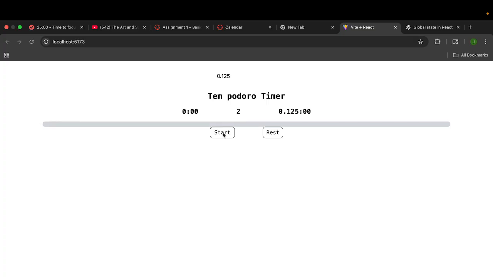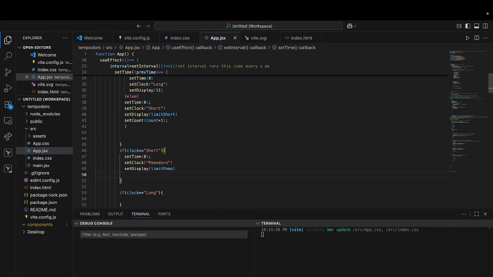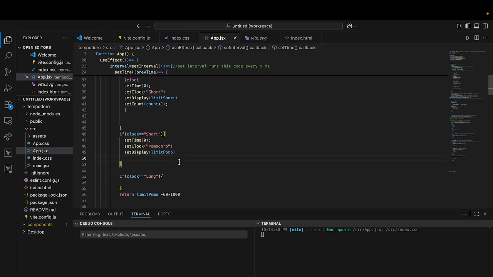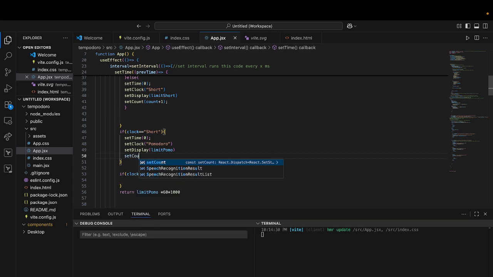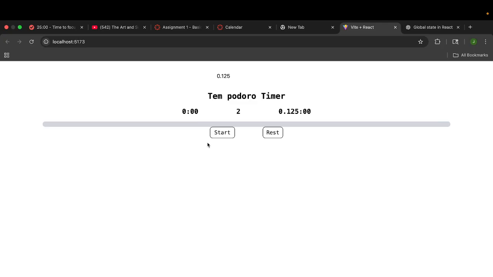Okay, now we gotta make sure that it increases this time, which means making sure my set count becomes +1. Yep. So we gotta make sure that the count increases, but it's gonna go, it's gonna go. It went to 3. Okay. It went back to the short. Okay, okay, it's working, it's working. Okay, we had the logic. It was just something so stupid, bro. Then it went to 4.